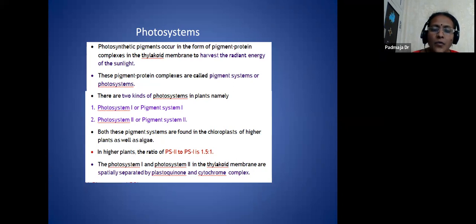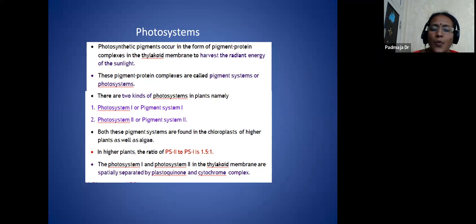And the photosynthetic pigments occur in the form of pigment-protein complexes in the thylakoid membrane to harvest the radiant energy of the sunlight. That means if direct sunlight falls on the chlorophylls, they may be damaged, they may be solarized. So in order to protect them, the light moves like a resonance from one pigment to other pigments, reaching the reaction center.